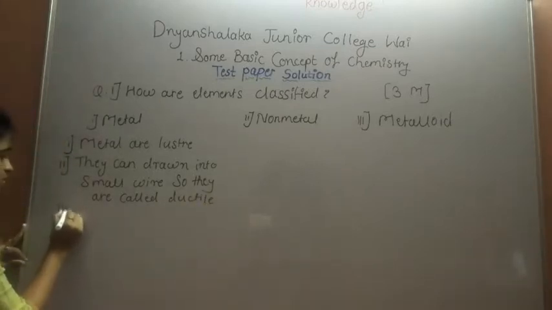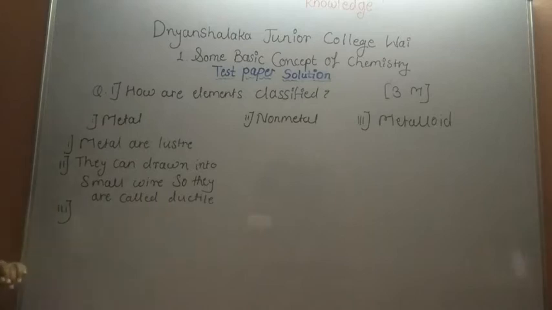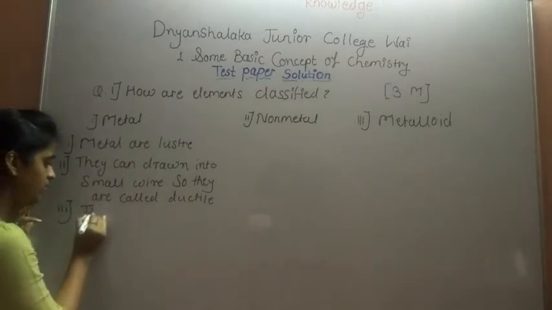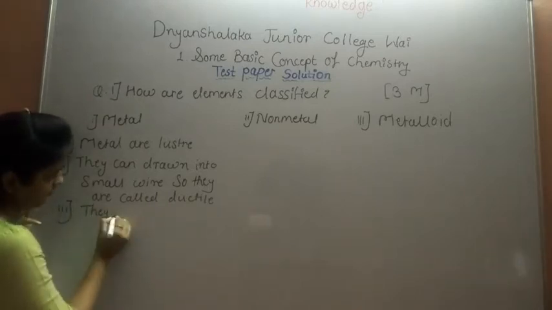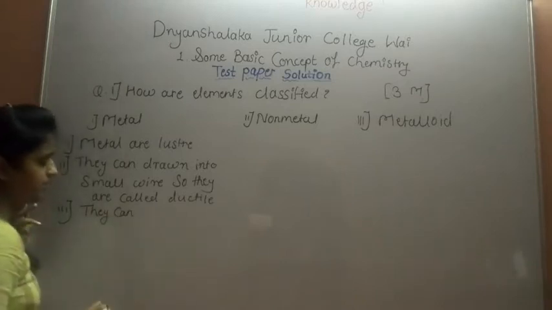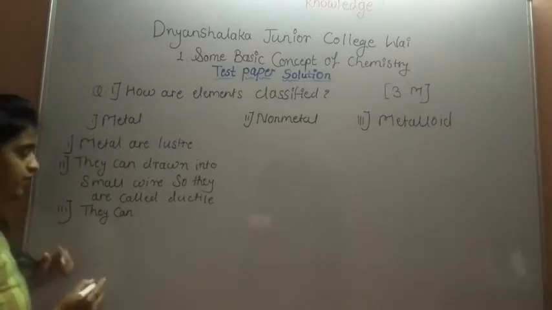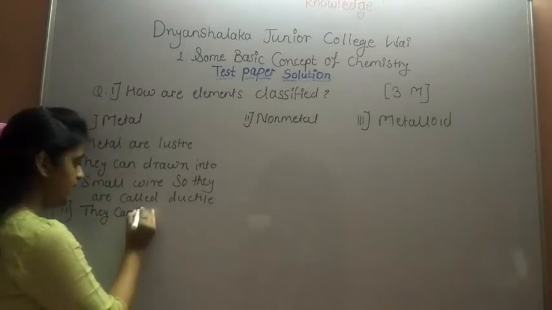Next, third, they can be hammered on any element. For example, gold, they can hammer.